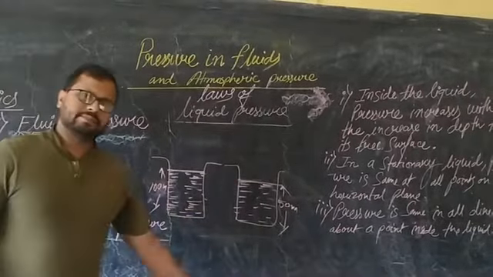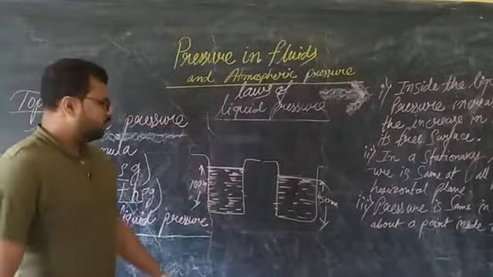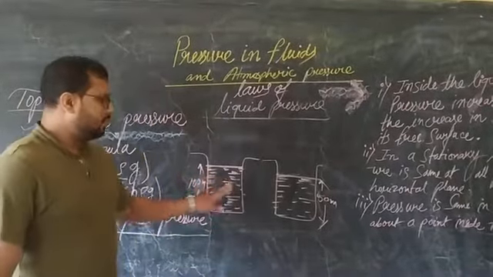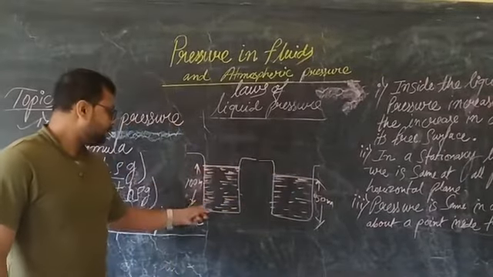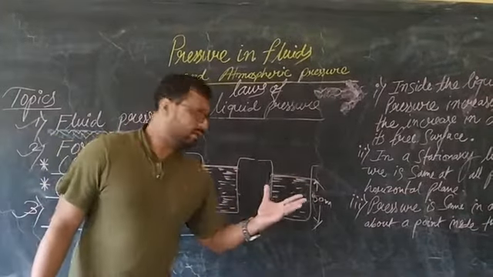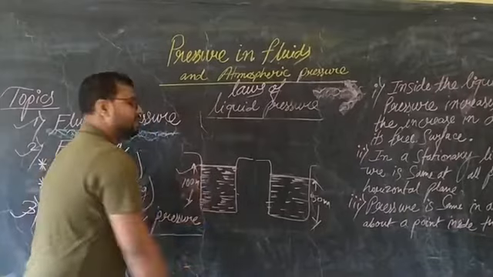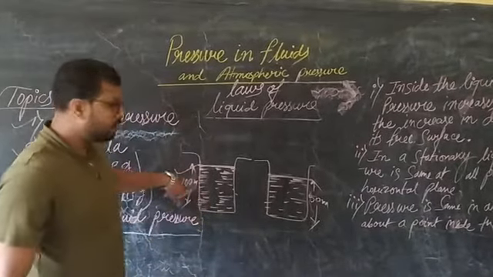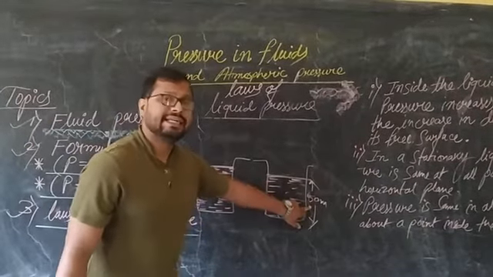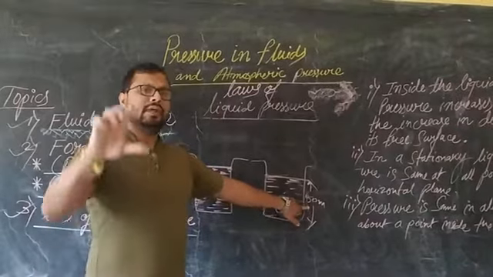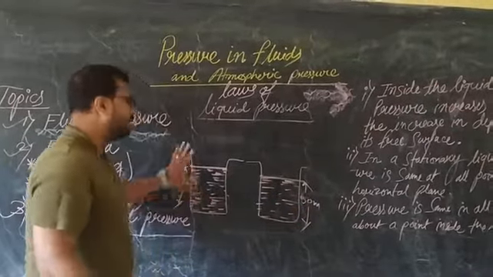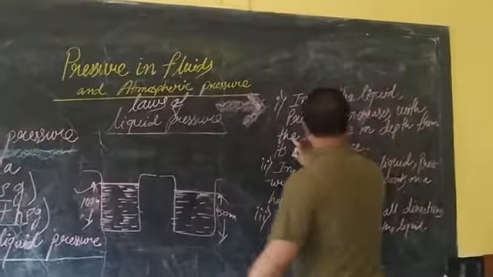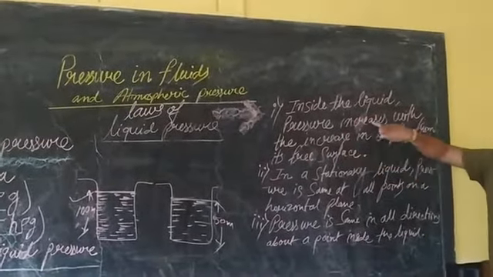The liquid is the same, so what changes? The depth from the free surface is changed. Obviously the pressure will be increased due to greater depth, and the pressure will be decreased due to less depth. The same liquid is there, but due to the increase in depth, the pressure also increases.